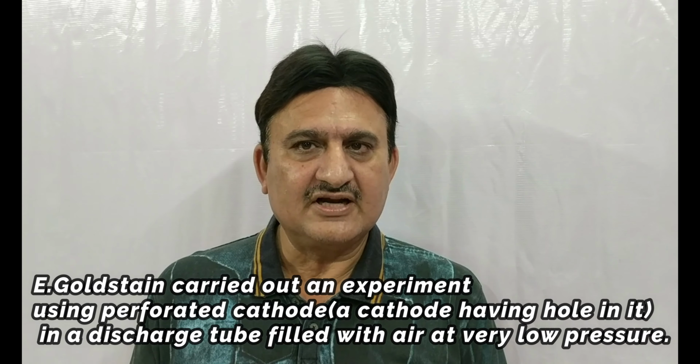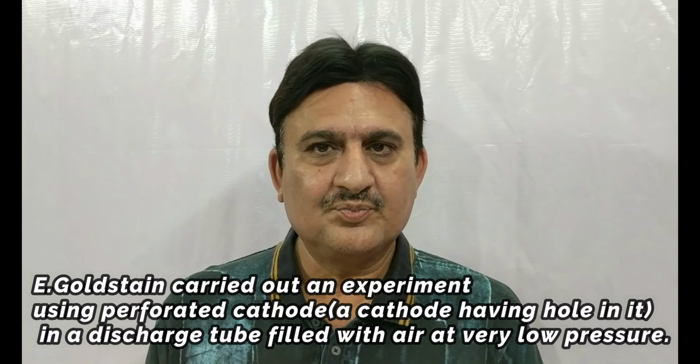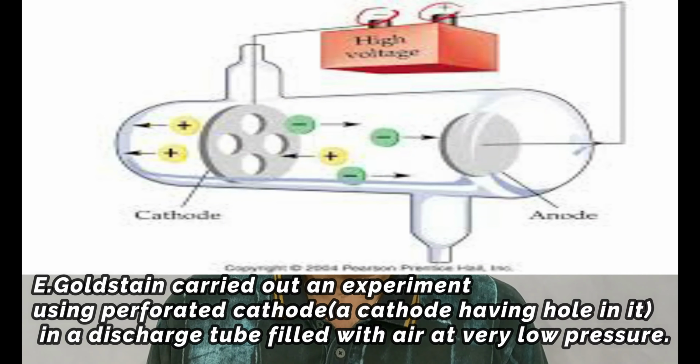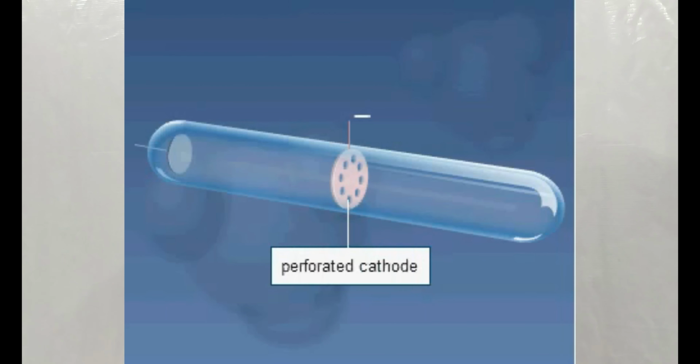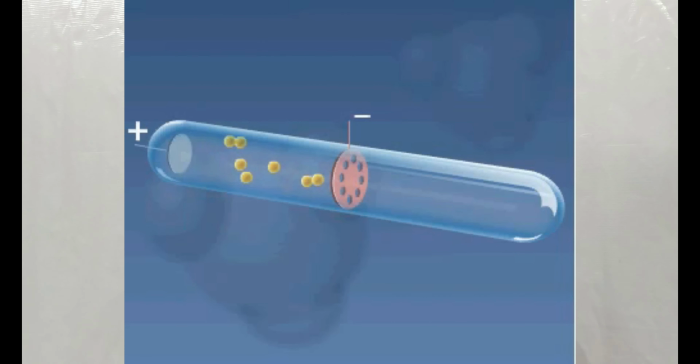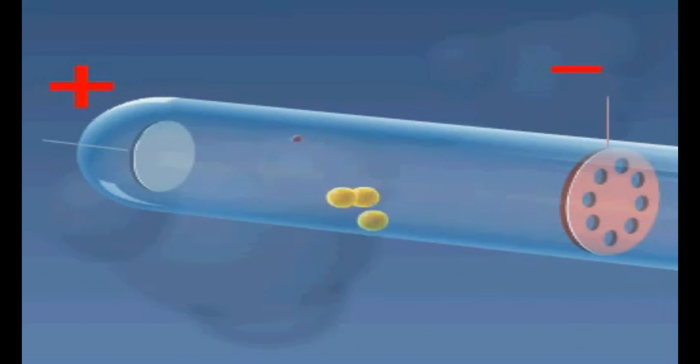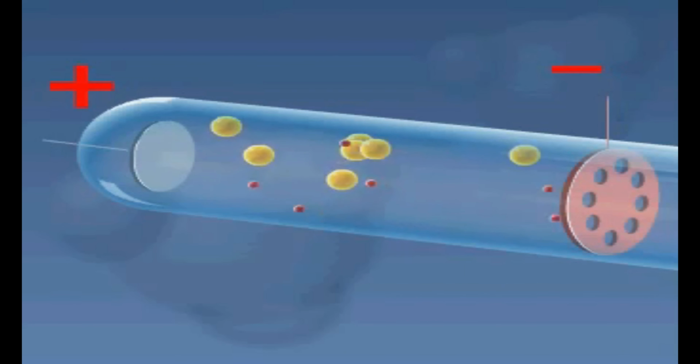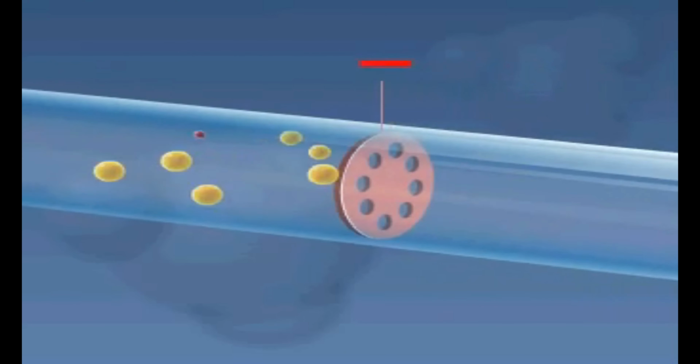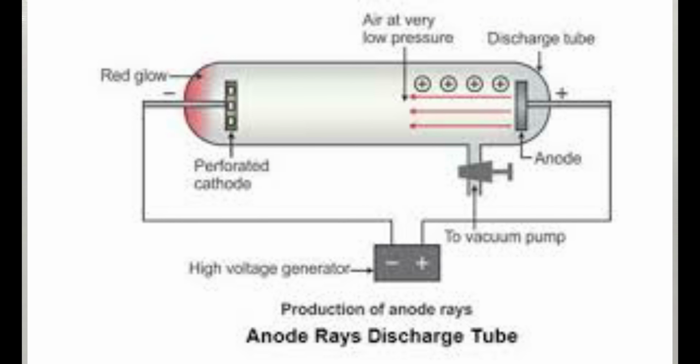Goldstein carried out an experiment using a perforated cathode, that is, a cathode having holes in it, in a discharge tube filled with air at very low pressure. When a very high voltage is applied across the electrodes in the discharge tube, a faint red glow was observed behind the perforated cathode, as shown in the diagram.